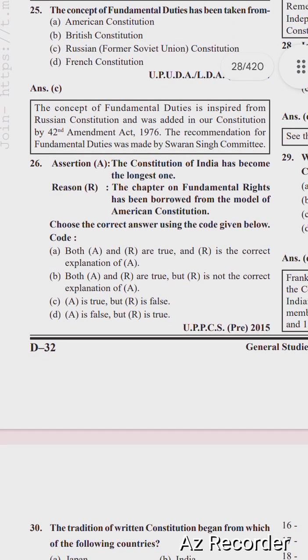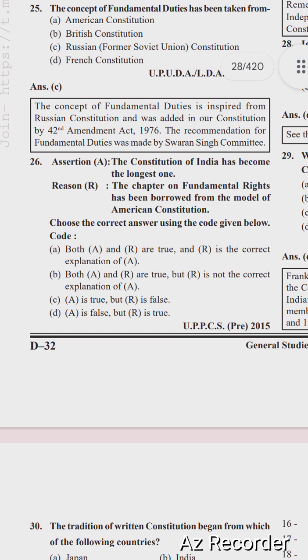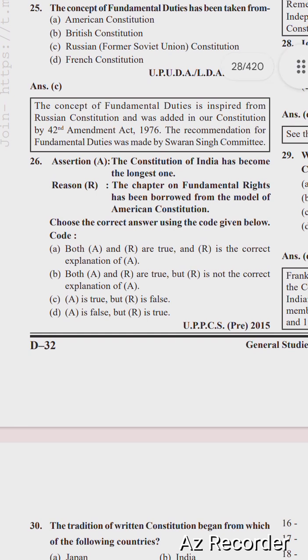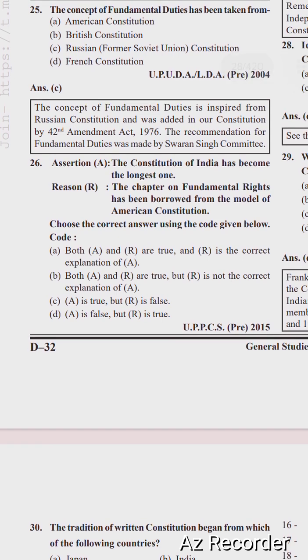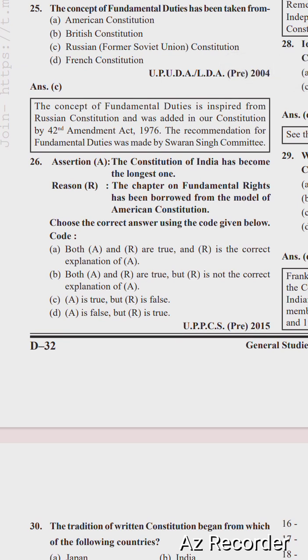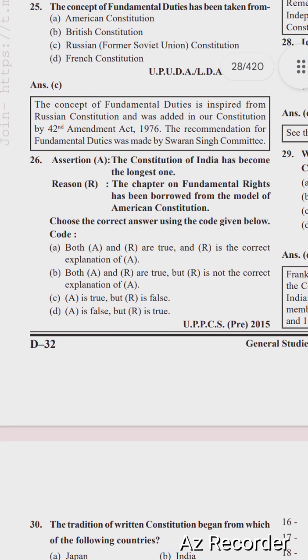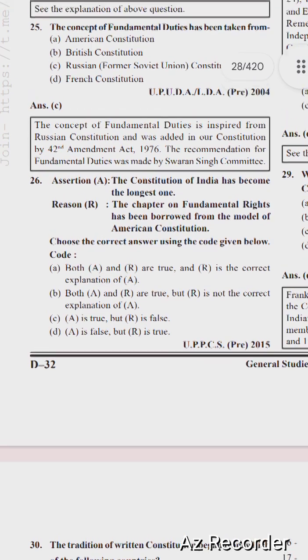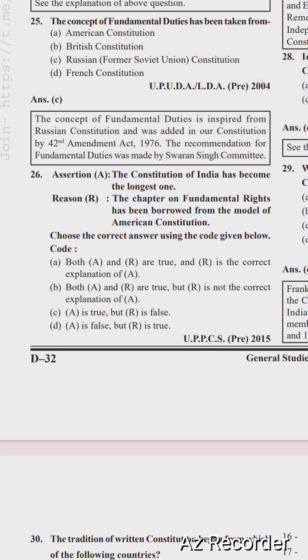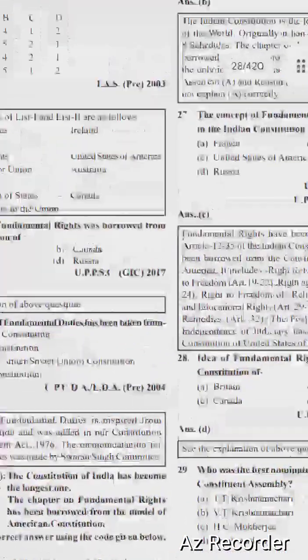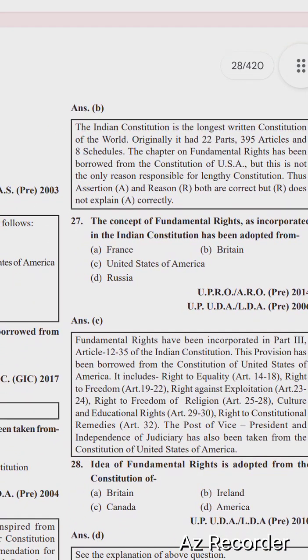Next question. Assertion: the Constitution of India has become the longest one. Reason: the chapter on fundamental rights has been borrowed from the model of the American Constitution. Choose the correct answer using the code given below. Both A and R are true, and R is the correct explanation of A. Both A and R are true, but R is not the correct explanation of A. A is true, but R is false. A is false, but R is true. The right option is option B: both A and R are true, but R is not the correct explanation of A.